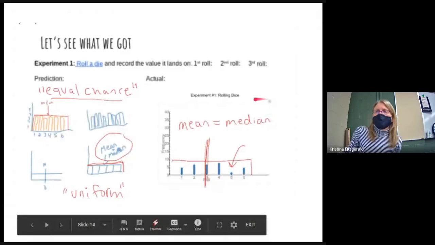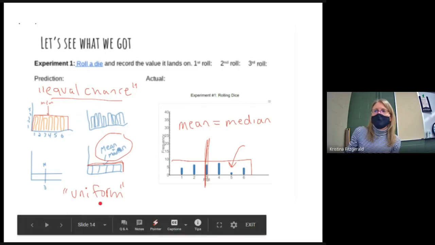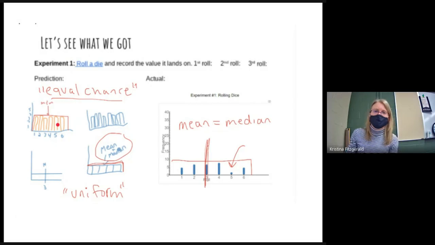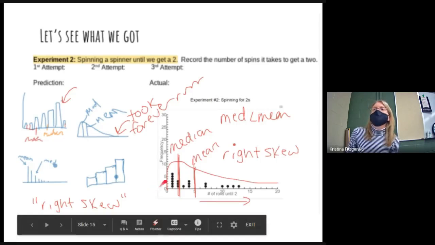So we collected some data for a few different experiments. So we rolled the dice and then collected data from that. We made some predictions and we talked about the data being flat because in a perfect world, if it's a fair dice, you've got an equal chance of each number. And then our picture also showed that except for the 5, so it was a little funky. But in the long run, we said each number in a perfect situation should come up the same number of times. So this is a uniform distribution.